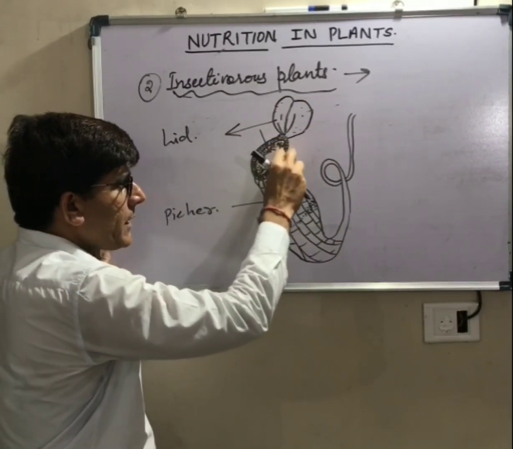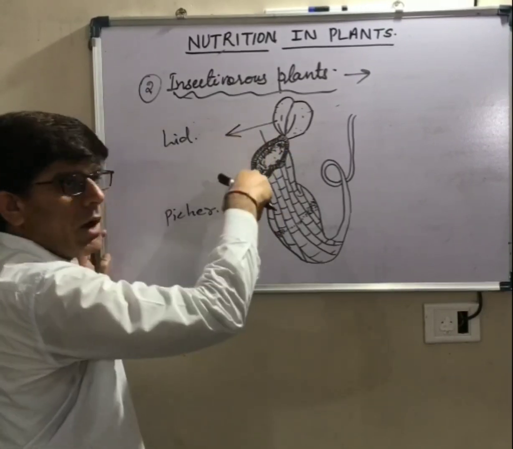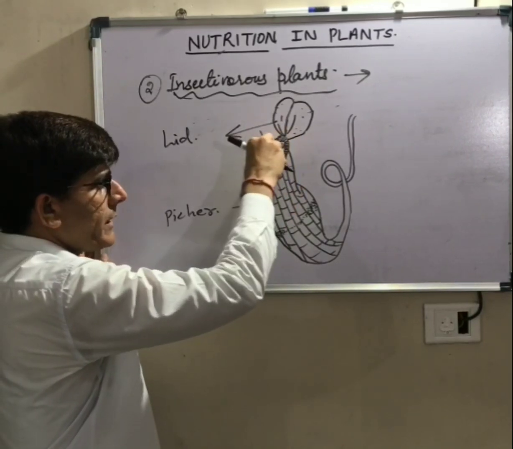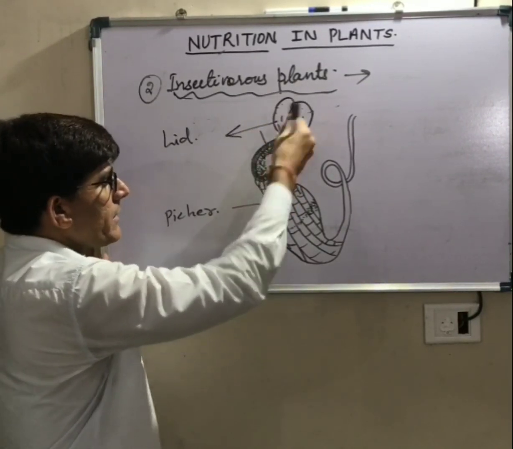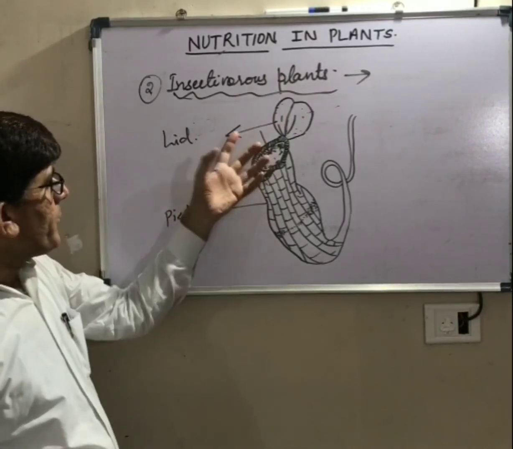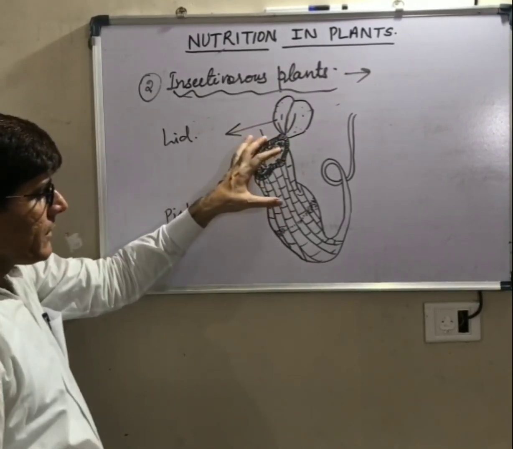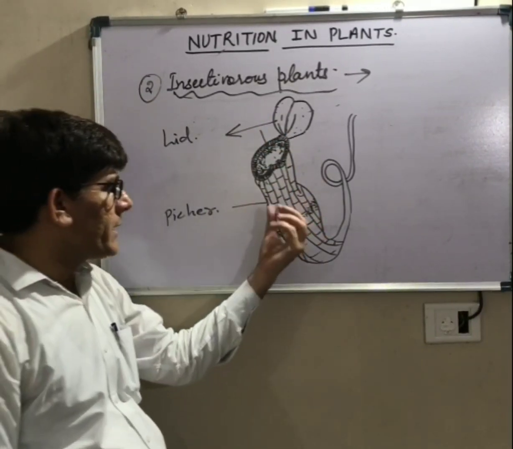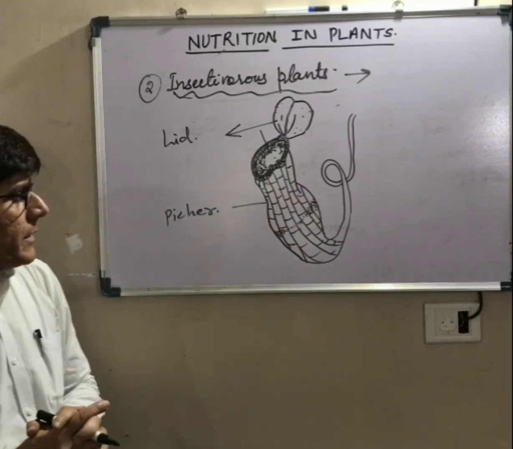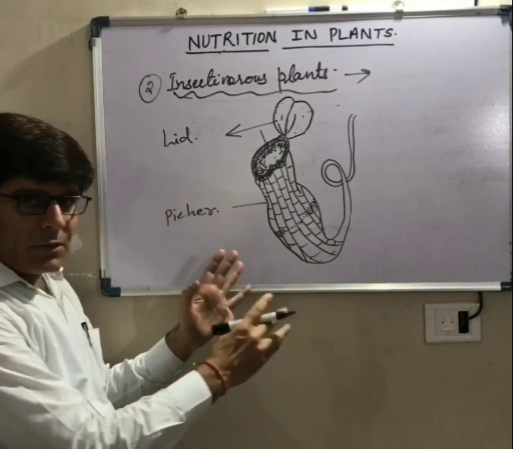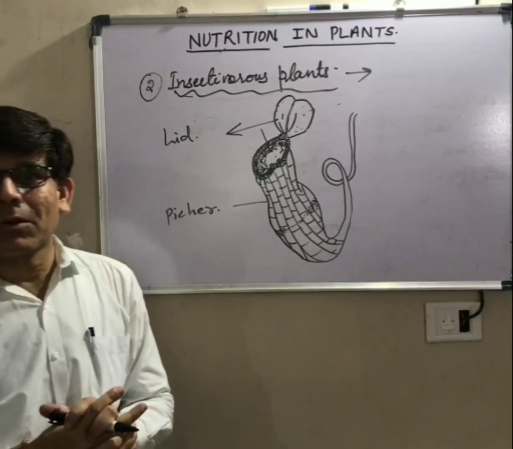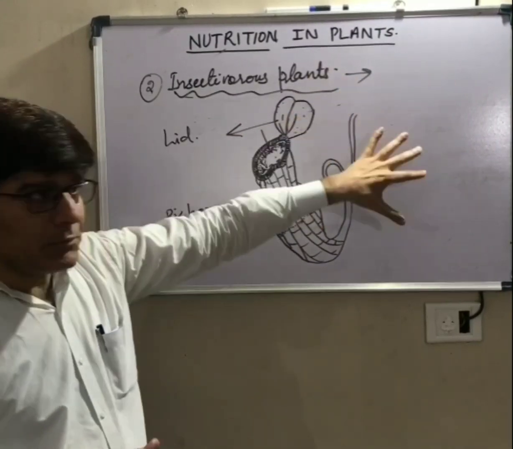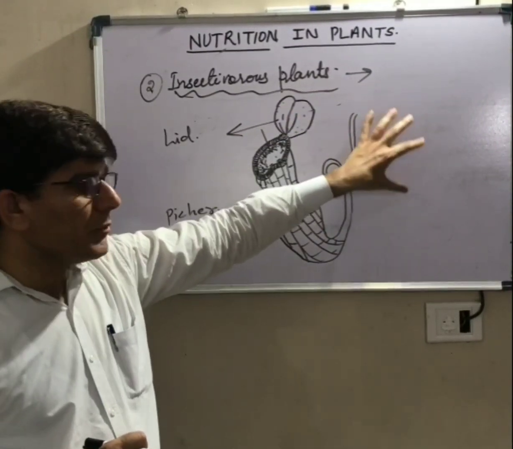Once an insect gets trapped in these hairs, it will not go out, it will go downwards. The hairs are directed downwards, and when an insect comes here it will stick to these hairs and the lid will be closed over the pitcher. So they get the insect captured inside the pitcher and there are some digestive enzymes present inside the pitcher, which digest the insect. Now this plant has both autotrophic as well as heterotrophic modes of nutrition. The pitcher is a modified leaf and the other leaves also carry out photosynthesis.